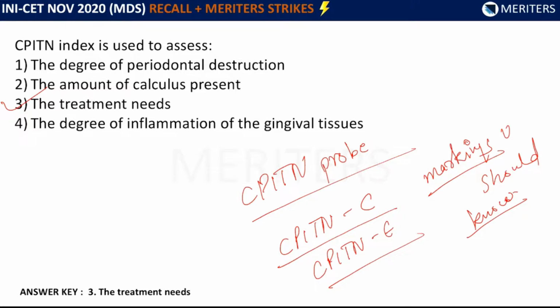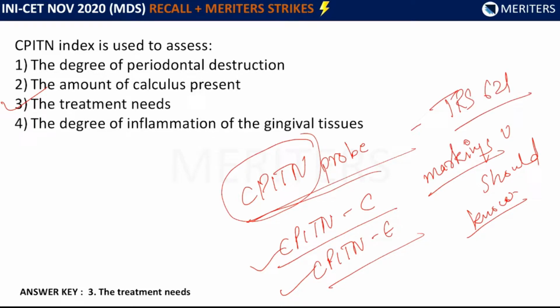We have two probes, C and E. C is a clinical probe and E is used for epidemiological purposes. Also you should know the full form of CPITN. This CPITN probe is also known as TRS 621. These are potential questions which may be asked, so you should know all of these. Now coming back to the original question, the CPITN index is used to assess the treatment needs.